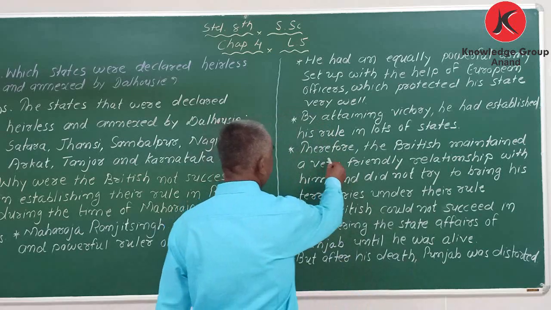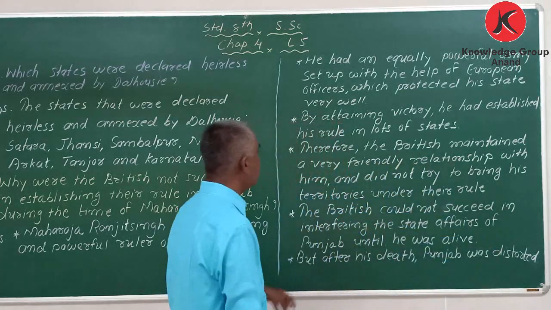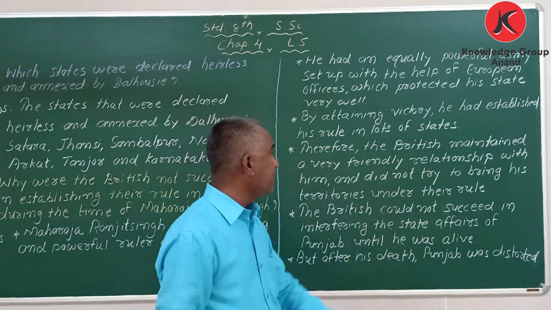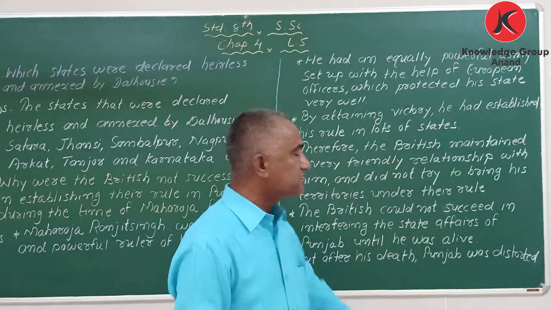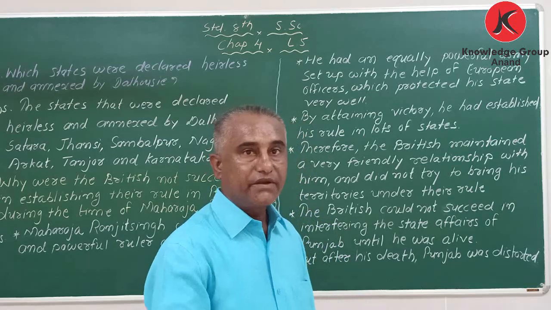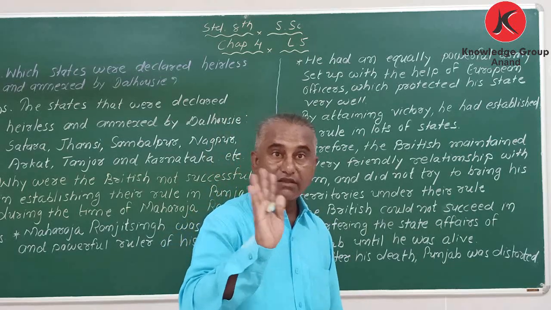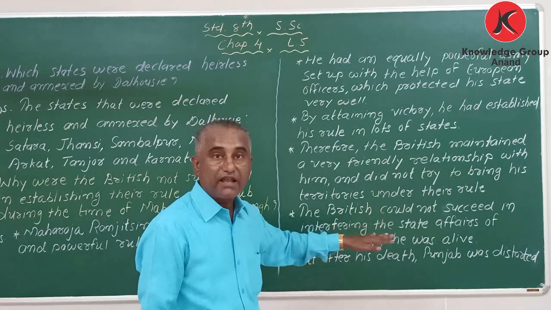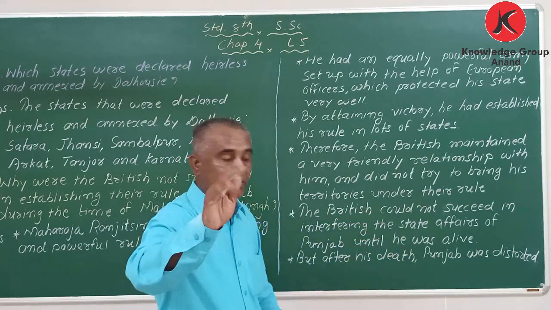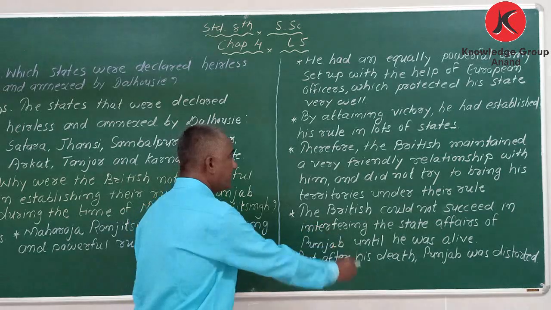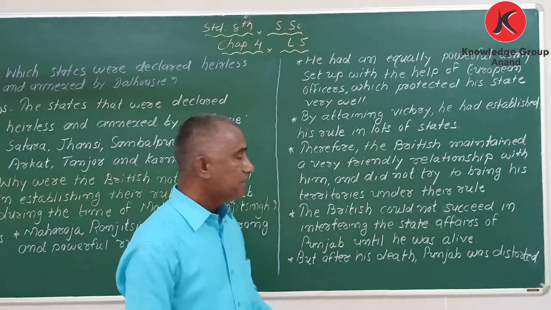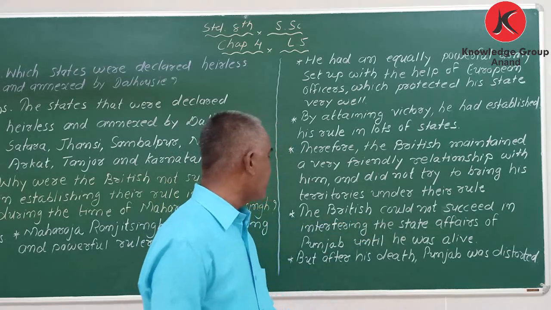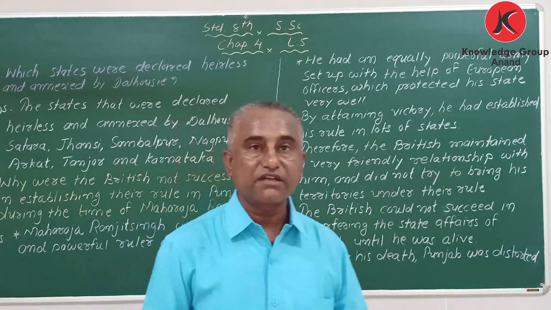So here, therefore, the British maintained a very friendly relationship with him and did not try to bring his territories under their rule. The Britishers wanted to, but they knew it was not possible till the Maharaja was alive. So they did not try, and at last the British could not succeed in interfering in the state affairs of Punjab until he was alive.